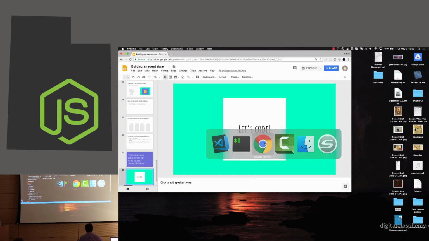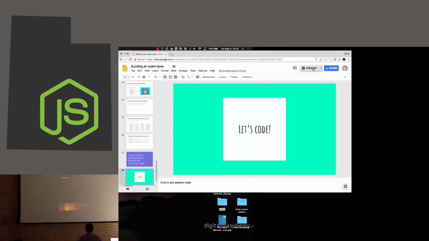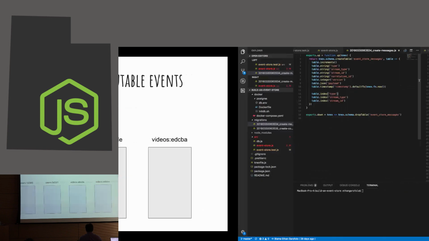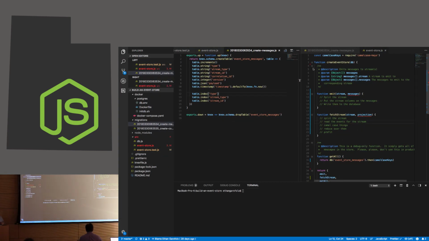Stream type and stream ID, let's look at that on the other one, because that will make more sense. If we come back here, so the stream type is the part to the left of the colon, and the stream ID is the part to the right. Usually those would be like UUIDs. They could be generated by clients. They don't have to be done on the server. But that's what those two columns are referring to.